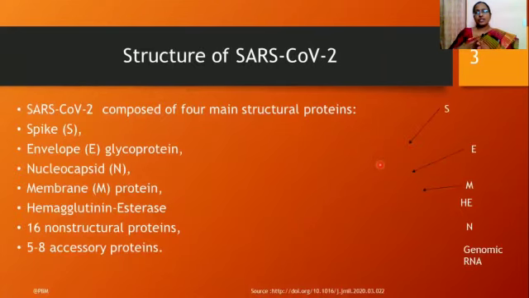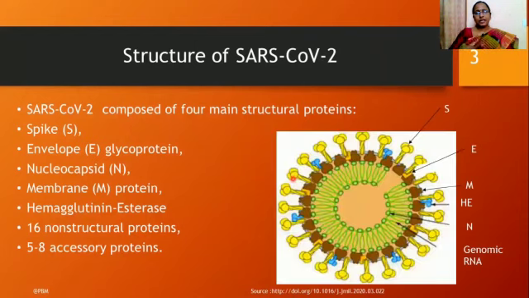Then coming to the structure of COVID-19, SARS-CoV-2 is composed of four main structural proteins: spike protein, envelope glycoprotein, nucleocapsid, and membrane protein, along with hemagglutinin esterase, 16 non-structural proteins, as well as 5 to 8 accessory proteins. If you go through the structure of COVID-19, the innermost layer is composed of the genomic RNA,